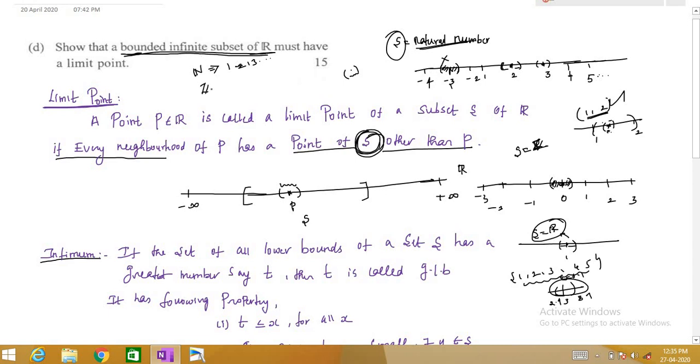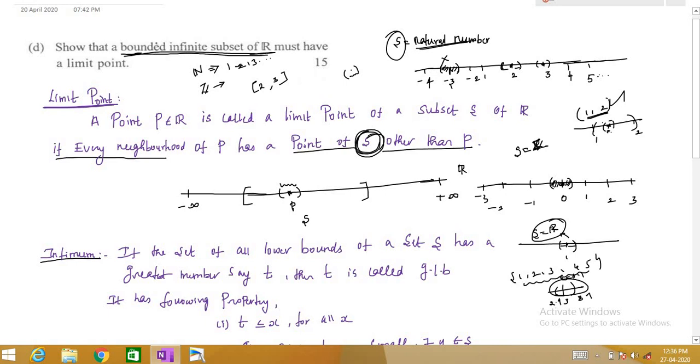So what will happen if I take Z? Again this is not bounded. So whenever you want to take a bounded subset of R, you should think of an interval. Every interval is bounded in R. So suppose it is bounded and also an infinite set. If this is a bounded infinite set, then it must have a limit point. Surely it has infinitely many limit points. So this is our theorem: a bounded infinite subset of R must have a limit point.